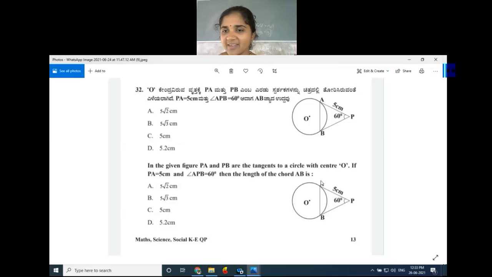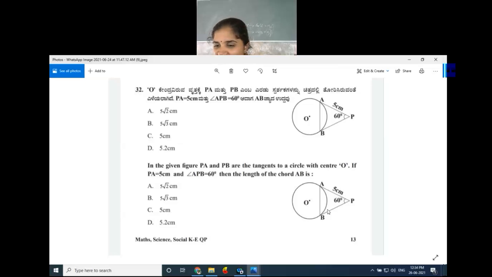If this side is 5 centimeter, what is the measurement of AB? AB is also 5 centimeter only, no? Yes, of course, one more type. If this forms an isosceles triangle, this is 5 centimeter, this is 5 centimeter. So AP is 5 centimeter, then PB 5 centimeter. Then AB, what is the measurement of AB? Yes, AB is also 5 centimeter.